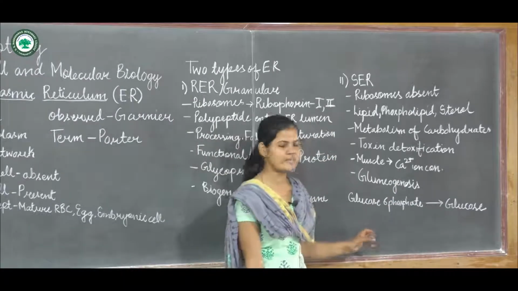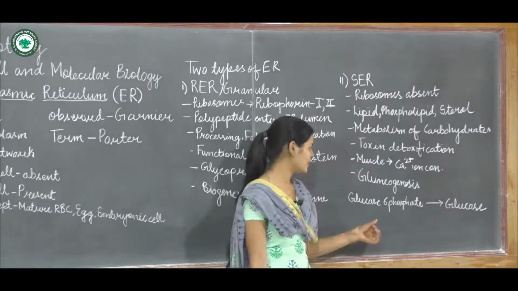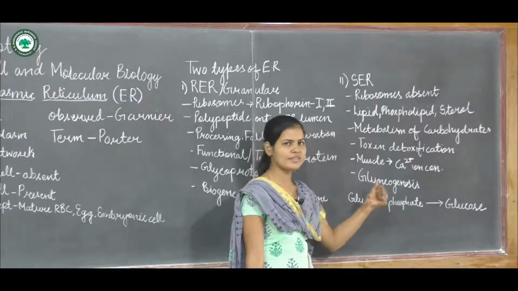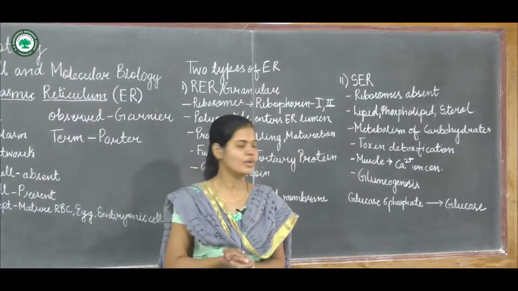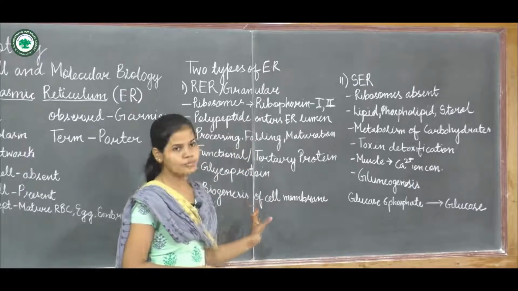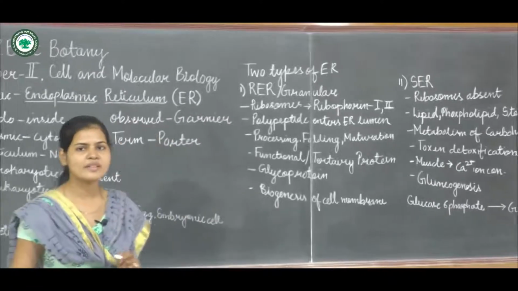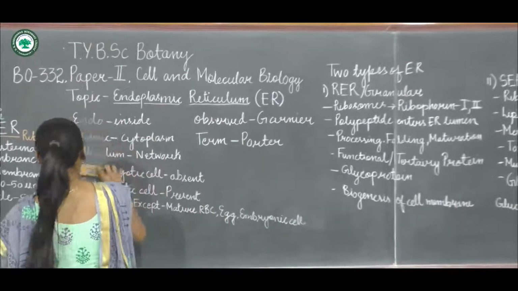In case of SER, the glucose 6-phosphatase enzyme is present in smooth endoplasmic reticulum. So glucose 6-phosphate is converted into glucose. Now this is about the rough endoplasmic reticulum and smooth endoplasmic reticulum. Now we will see the functions of endoplasmic reticulum.